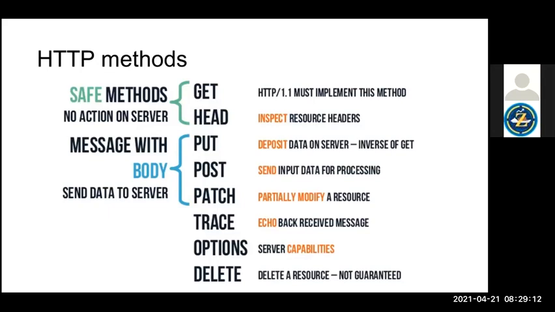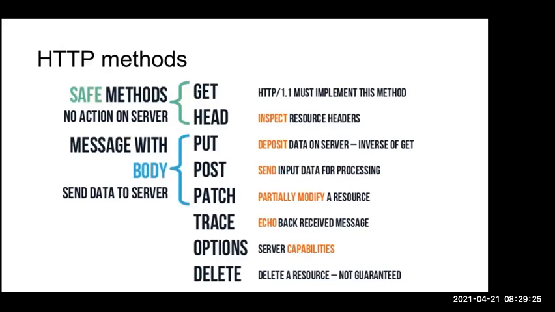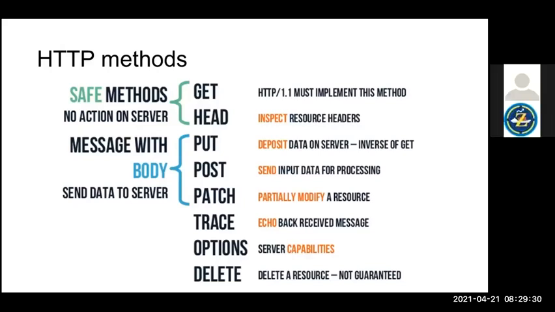We can track what is happening on the server, and we can delete a resource from the server. These are the HTTP methods we have to communicate with the server. Through these methods only, the protocol communicates with the hosting server. What is a server? We will see that in the next slide.